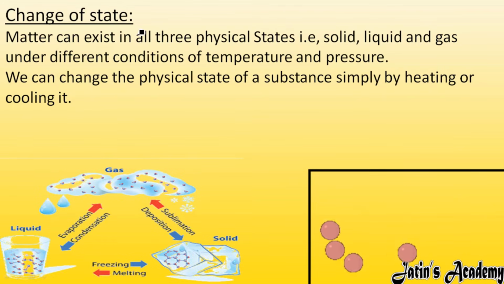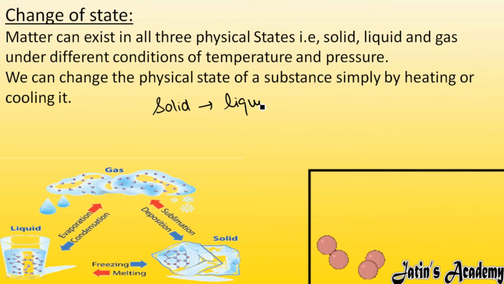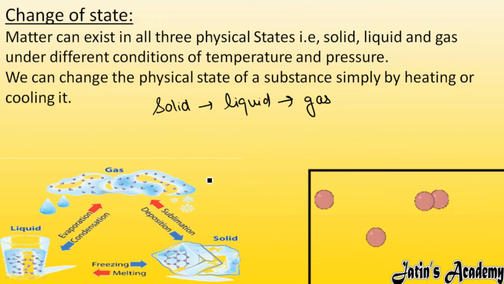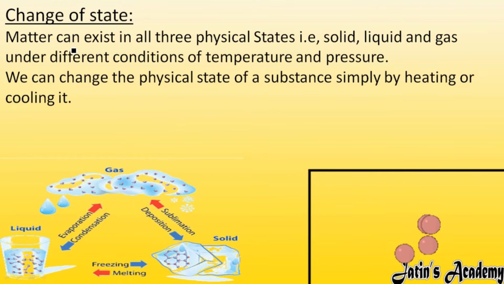Next we are having the next topic, change of state. So we can change the state of matter, like a solid you can convert into liquid, you can convert into gas, or the reverse also you can do. Gas also you can convert into liquid, and liquid also you can convert into gas. So what do you mean by change of state? Matter can exist in all three physical states. As we have learned already, matter exists in all three physical states, that is solid, liquid and gas, under different conditions of temperature and pressure.